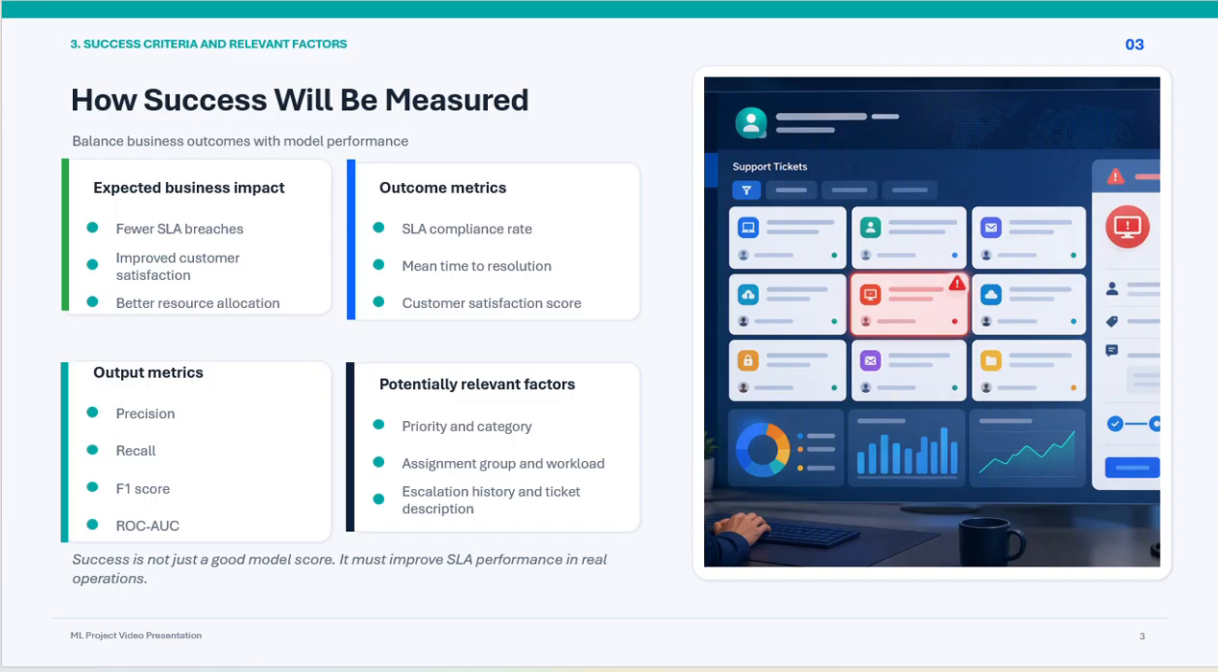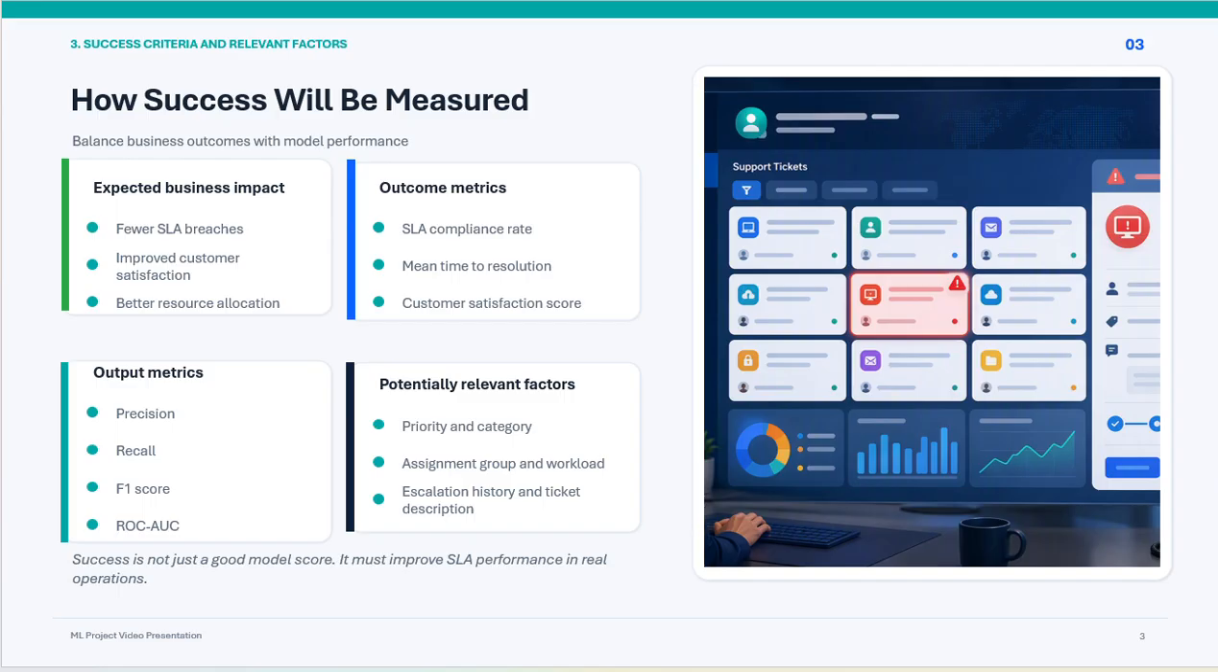To evaluate business outcomes, I would track outcome metrics such as SLA complaints rate, mean time to resolution, and customer satisfaction scores. In addition to business metrics, I would put some output metrics that measure the model's effectiveness. These include precision, recall, F1 score, and ROC AUC. These metrics help determine how accurately the model identifies tickets that are likely to breach their SLA.